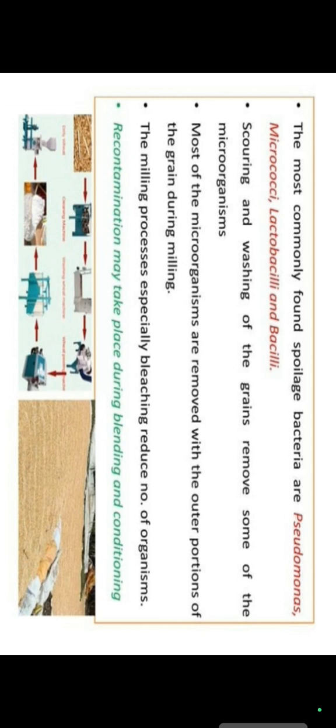Okay. So the inner tissues of healthy plants and animals are free of microorganisms, and the surfaces of raw vegetables and meats are contaminated with a variety of organisms. You should know about that. And the magnitude of the microbial contamination reflects the microbial population of the environment from which the food is taken.